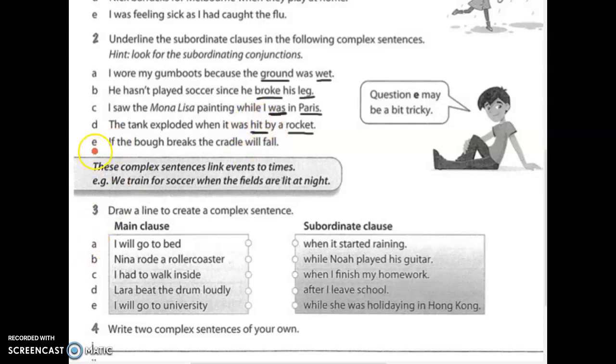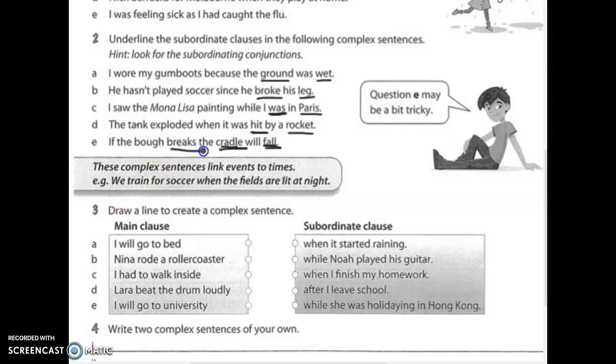E. If the bow breaks, the cradle will fall. This is a tricky one. If you don't get it right, that's okay. If the bow breaks, the cradle will fall. Oh, okay. Cradle is the subject, and the falling is the verb.